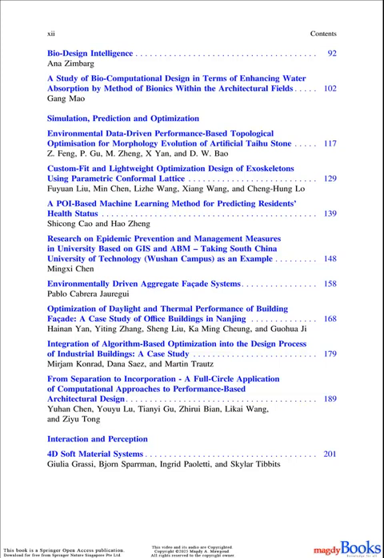17. Integration of algorithm-based optimization into the design process of industrial buildings. A case study. Miriam Conrad, Dana Sees, and Martin Trouts. 18. From separation to incorporation, a full-circle application of computational approaches to performance-based architectural design. Yuhan Chen, Yu Liu, Tianyi Yu, Zhirui Bian, Likai Wang, and Ziyu Tong.